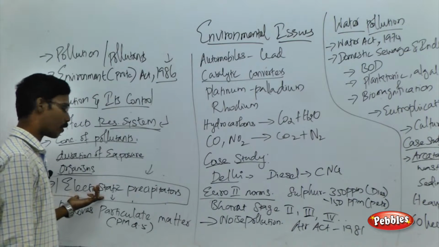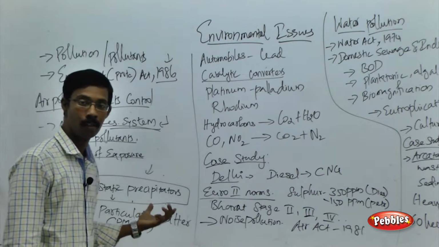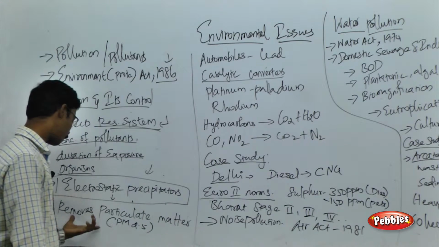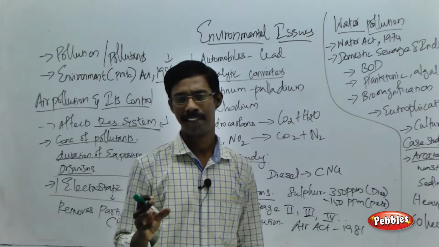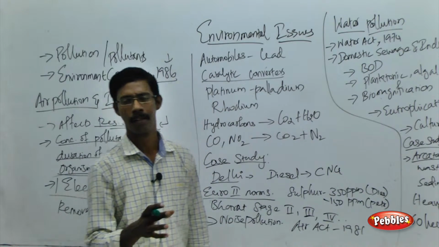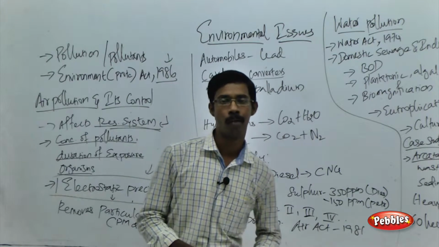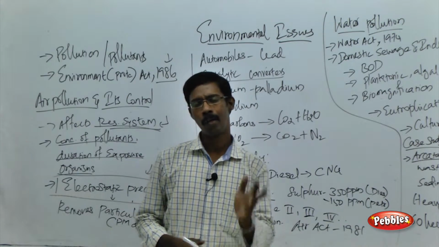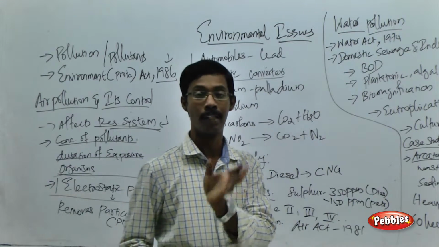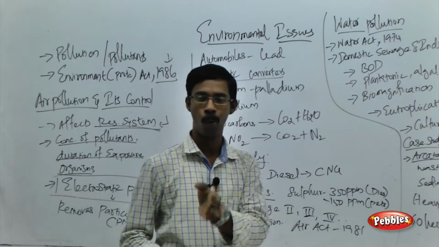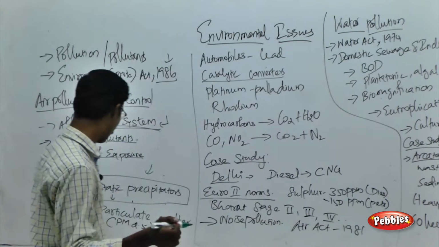As I told you, electrostatic precipitators precipitate out all the solid particles, including the dust and the particulate matter. What do you mean by particulate matter? Any solid particle that causes a harmful effect to animals is called particulate matter. The particulate matter below 2.5 micrometers in size is more harmful to the human body or any animal body.